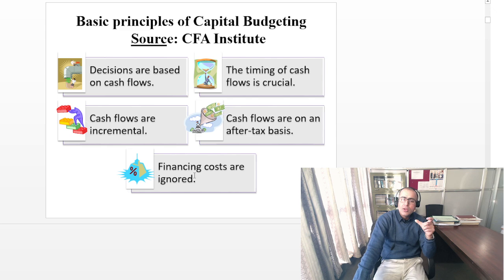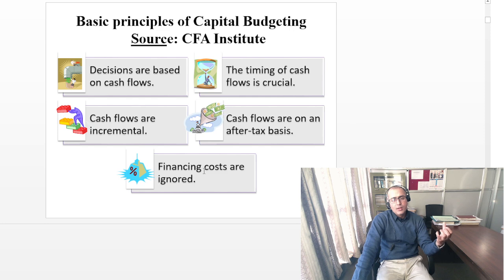Remember friends that financing costs are ignored. The reason is that when you are discounting the cash flow to find the present value to take decisions, then you would be discounting using the cost of capital, and definitely financing cost would be captured while calculating the cost of capital. That is the basic reason we have to ignore the financing cost while evaluating the capital project.